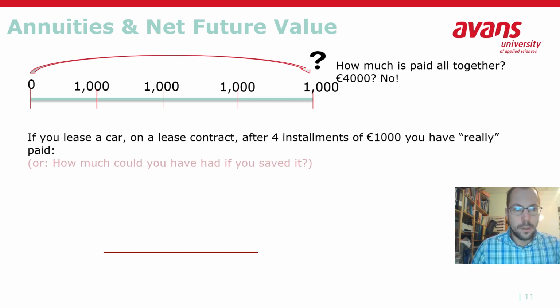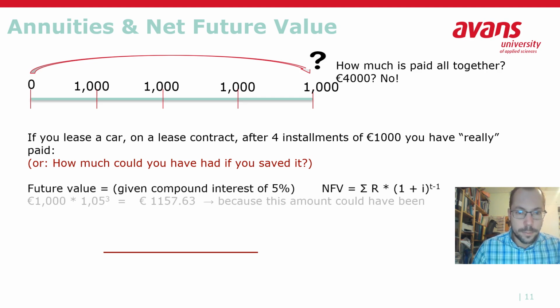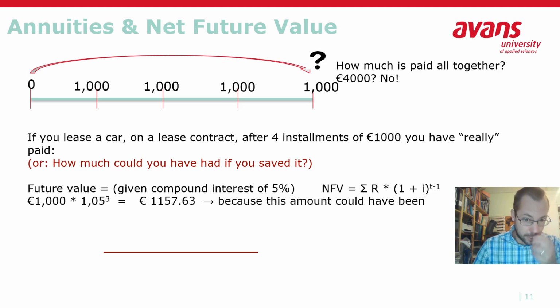Well, you can calculate how much you really paid for, or in other words, how much could you have had if you just saved it on the bank. That is being calculated with the same formula. So you have to bring 1,000 euros 3 years forward. That is with a discount rate of 5%, 1,157 euros and 63 cents.